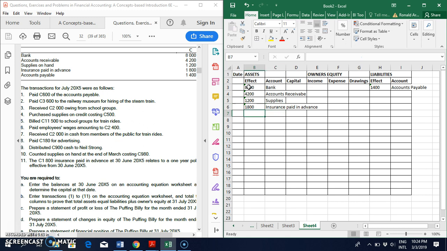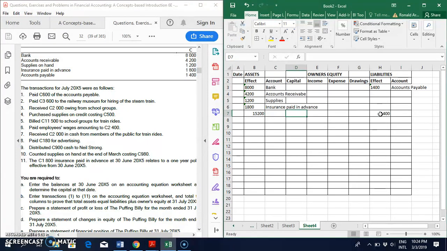If we add this up, so if we do the sum, it's 8,000 plus 4,200 plus 1,200 plus 1,800. So that comes to 15,200. So my assets equal 15,200, but my liabilities only equal 1,400. So what we're missing is our opening balance of equity.